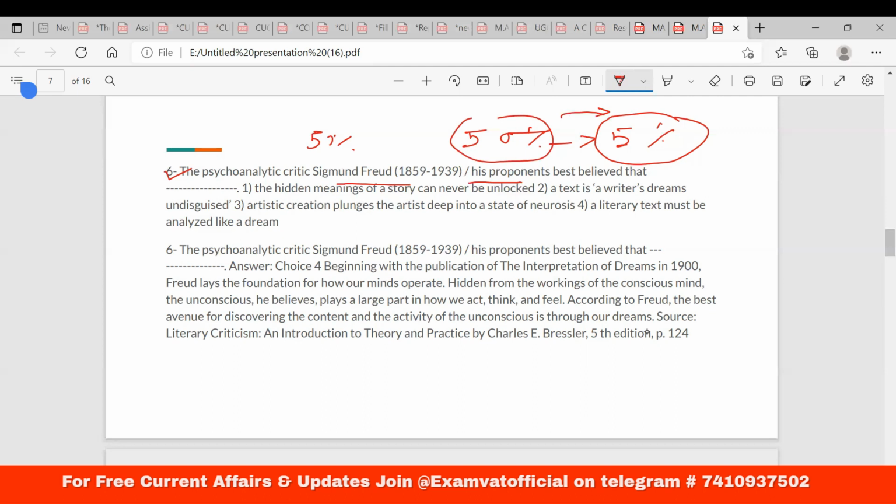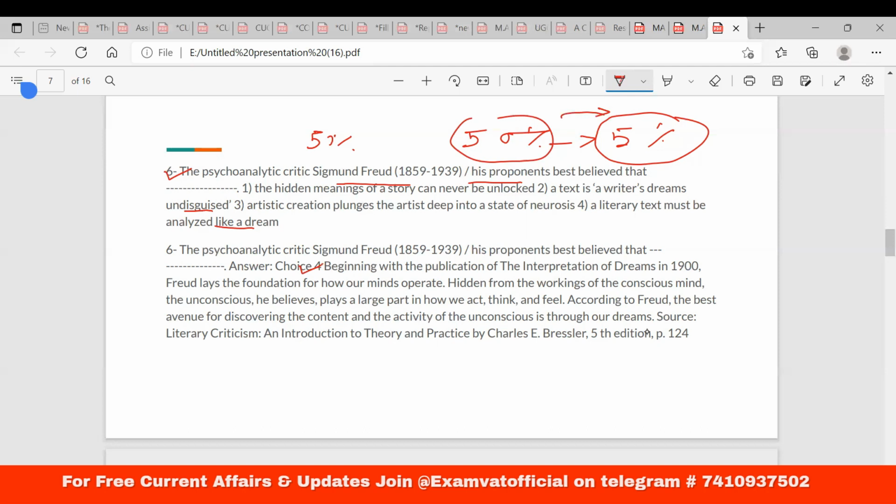The question is: the psychoanalytic critic Sigmund Freud and his proponents believed that what? The hidden meanings of a story can never be unlocked. A text is a writer's dreams undisguised. Artistic creation plunges the artist deep into a state of neurosis, and a literary text must be analyzed like a dream. So this should be option number 4.